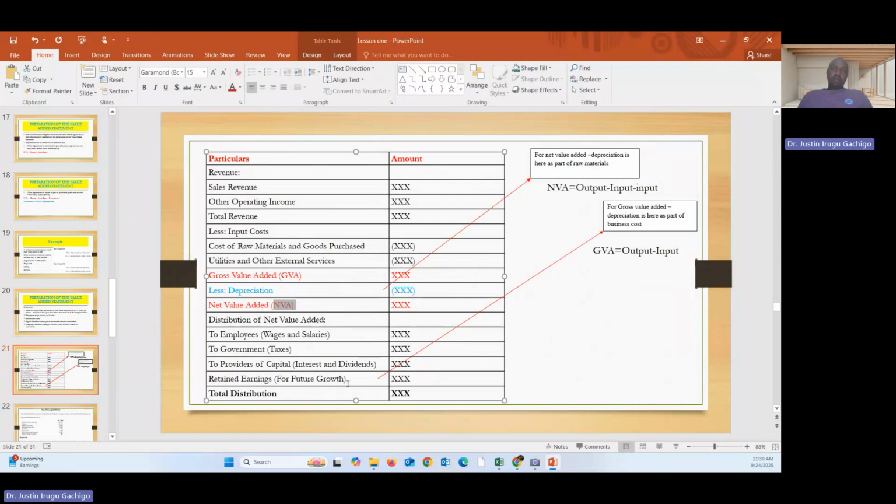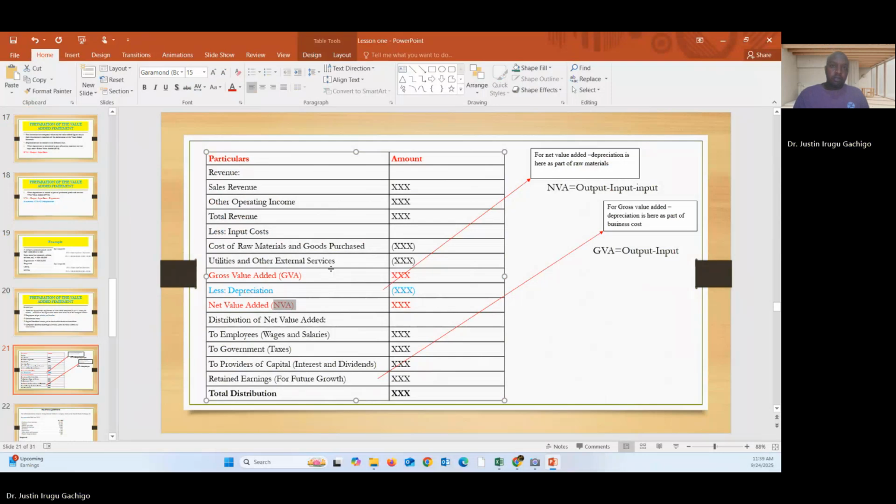Now, there's something I want you to get. In an exam question, if, for example, you are told to prepare a value added statement and show distribution using one, gross value added statement, and two, net value added statement. For the GVA, the depreciation is normally part of the distribution.